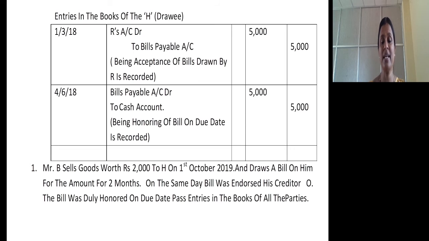See, B sells the goods to H. B draws the bill on H. B is the drawer, H is the drawee. On the same day, B endorses this bill to his creditor O. So the endorsee is O. So there are 3 parties here: drawer B, who is drawer and endorser; drawee H; and O, creditor of the drawer, who is the endorsee. On the due date of the bill, the drawee honors the bill.